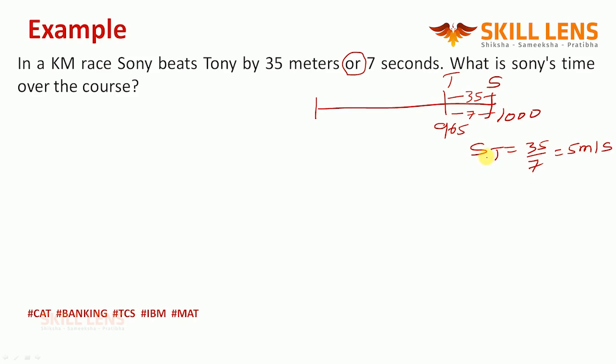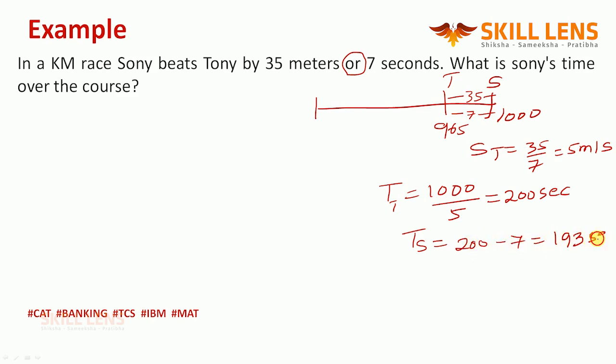Why am I calculating the speed of Tony? Because for the time taken by Tony to reach 1000 meters, can I say 1000 by 5? Because the time formula is distance by speed. So can I say that's going to be 200 seconds? Yes, 200 seconds. When the time taken by Tony to reach 1000 meters is 200 seconds, the time taken by Sony to reach the same 1000 is minus 7 seconds, which is 200 minus 7, that is nothing but 193 seconds.